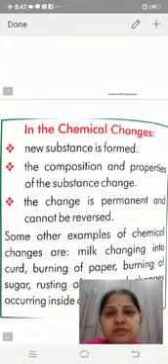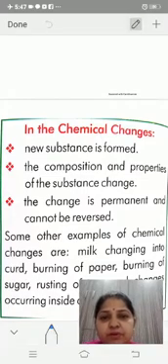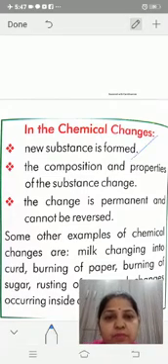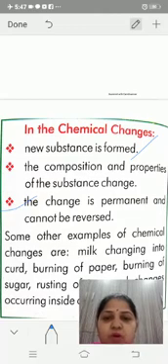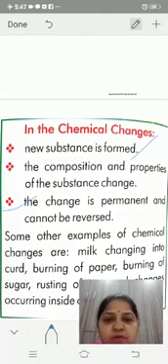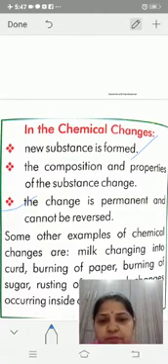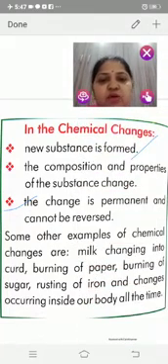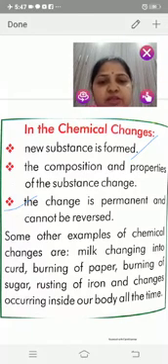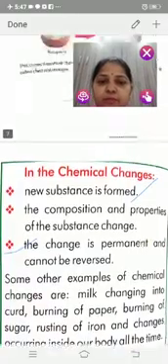In the chemical change, a new substance is formed. The composition and properties of the substance change. The change is permanent and cannot be reversed. Some other examples of chemical changes are milk changing into curd, burning of paper, burning of sugar, rusting of iron, and changes occurring inside our body all the time.